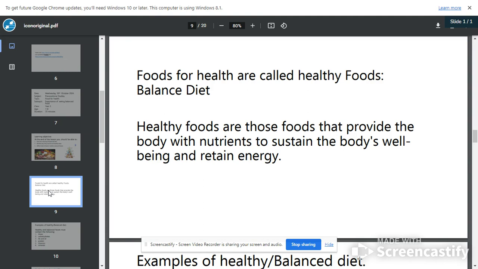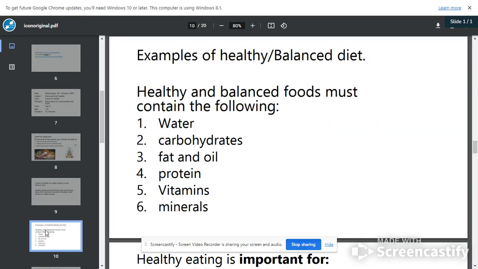You eat your rice. The rice is prepared with stew. The stew has fish or meat. You have salt there. You have water. So we say that healthy foods are those foods that provide the body with nutrients to sustain the body's well-being and retain energy. Let's look at the second one.